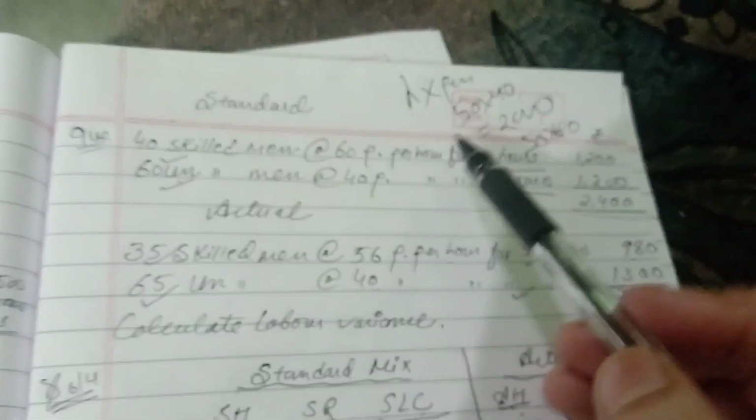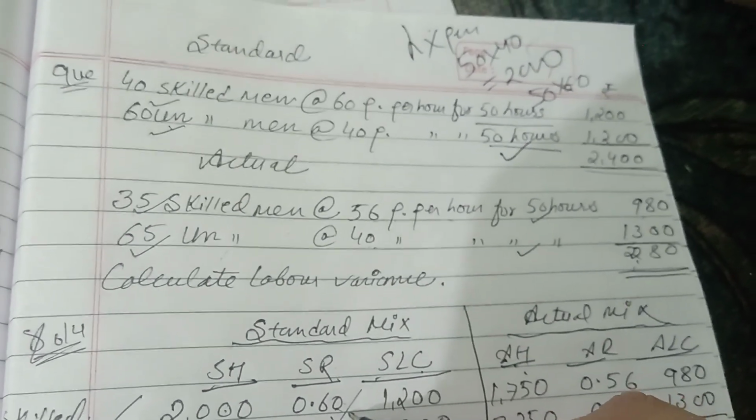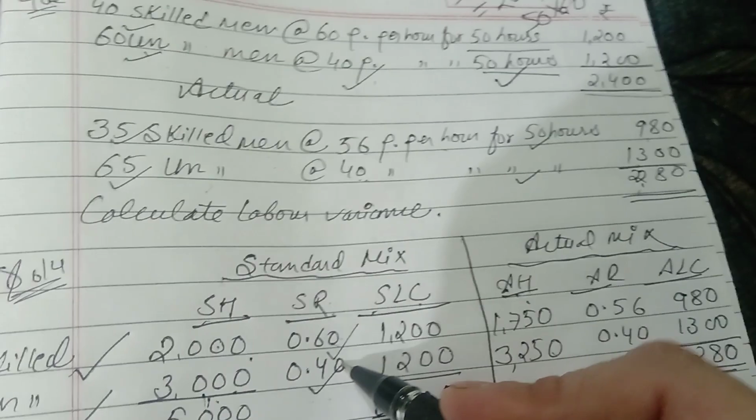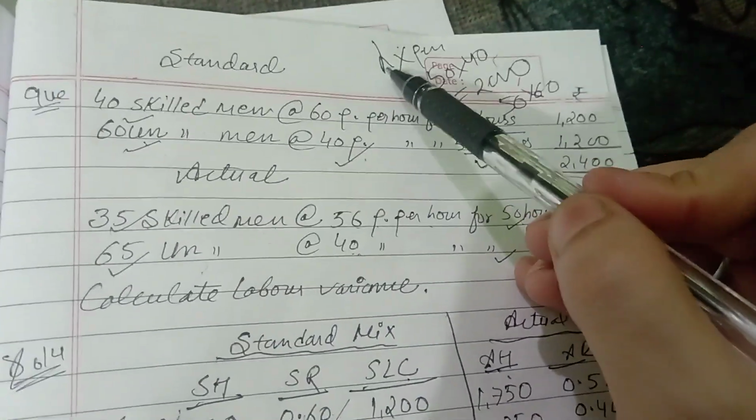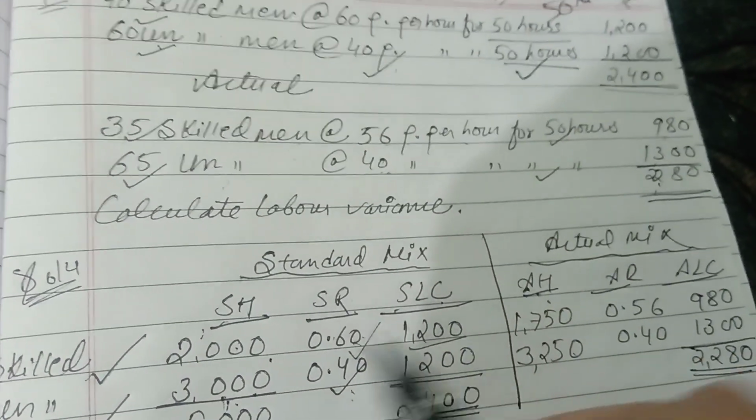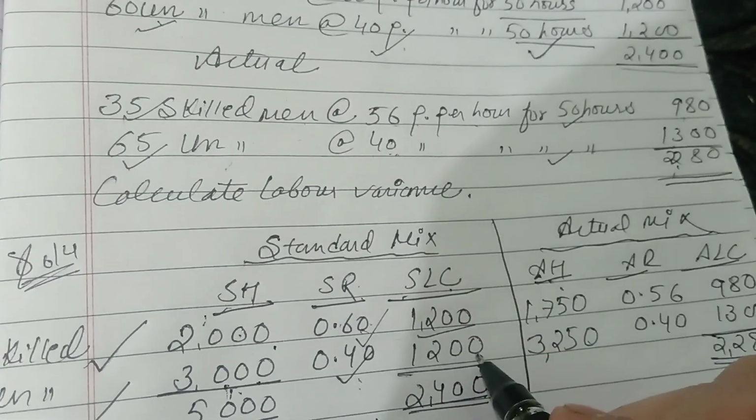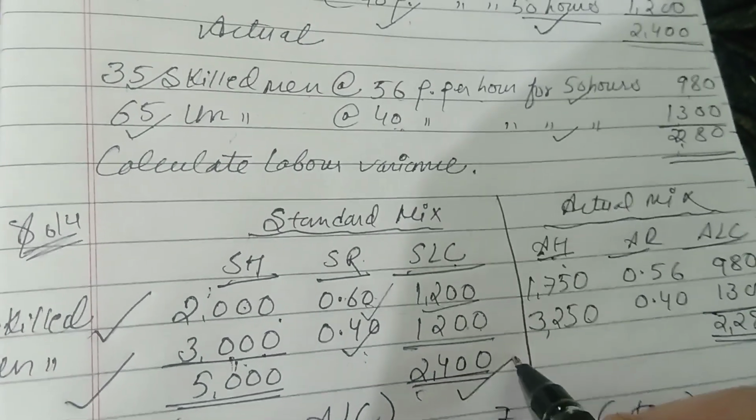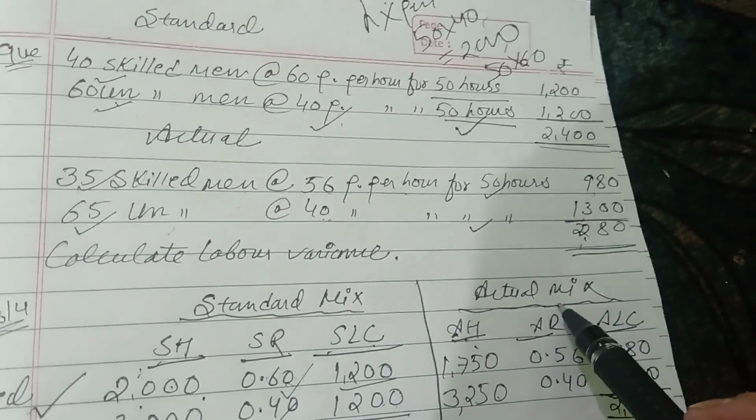Rates are already given. They are paid skilled at the rate of 60 paisa and unskilled people are paid at the rate of 40 paisa. Clear? 60 and 40. And for standard hours, what have we done? We have multiplied hours into persons. So standard labor cost is 2000 into 60 paisa, 1200. 3000 into 40 paisa equals 1200. So the total is 2400.